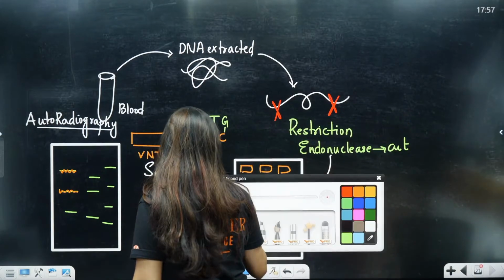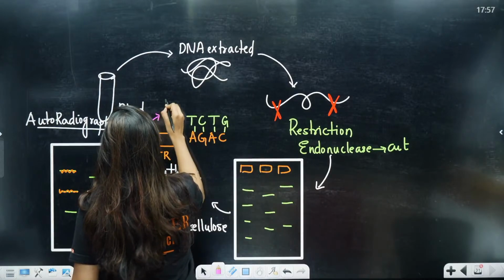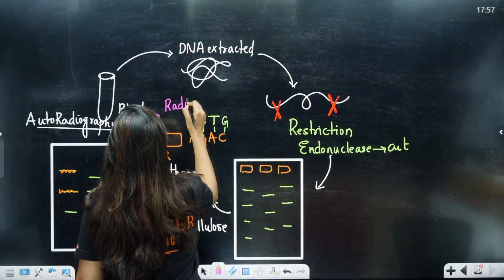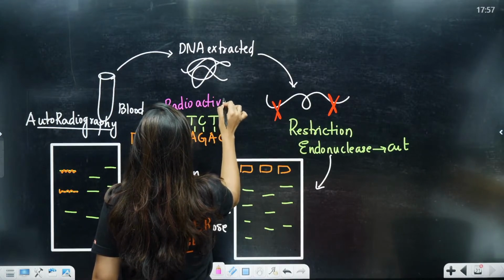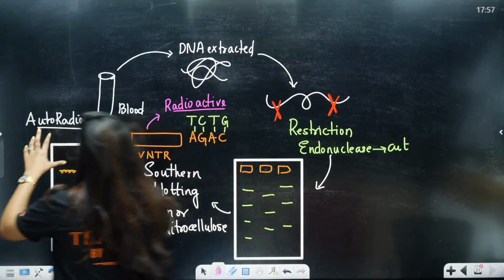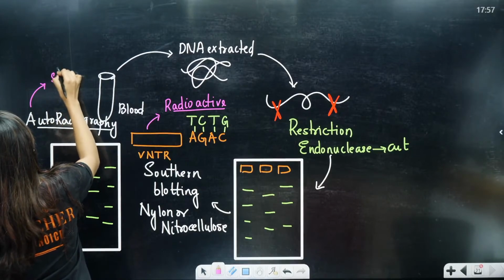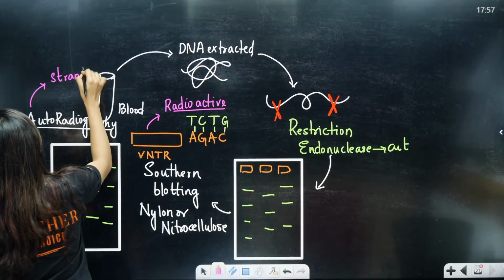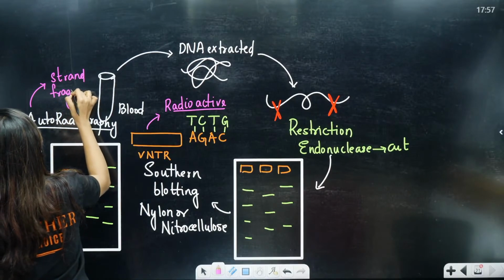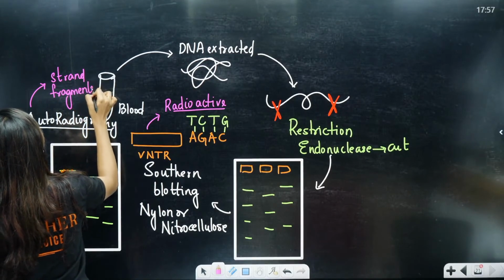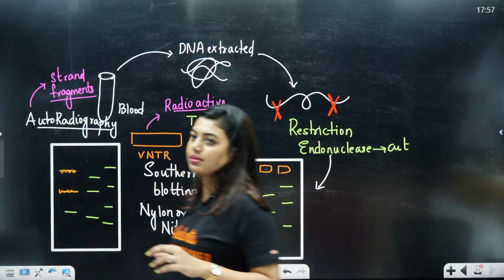Clear to all of you? Any doubts so far? If this is clear, then your chapter is over. So in the autoradiography, I'll be able to see the strands, the fragments clearly, and I will be able to detect the criminal of the crime scene.